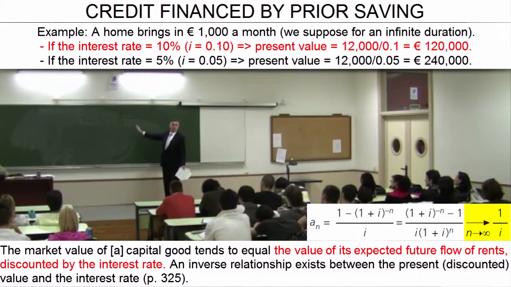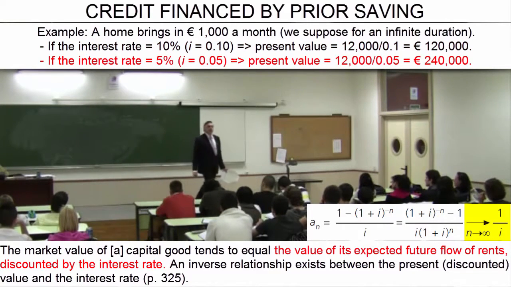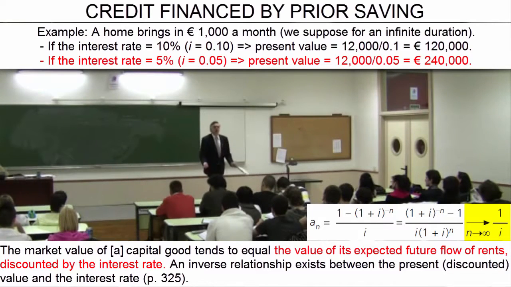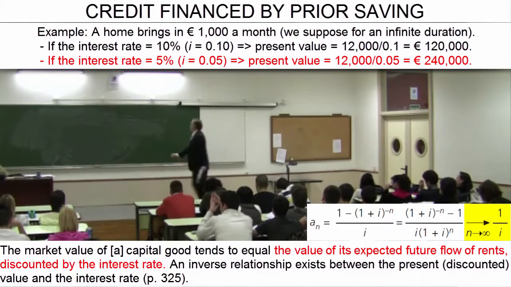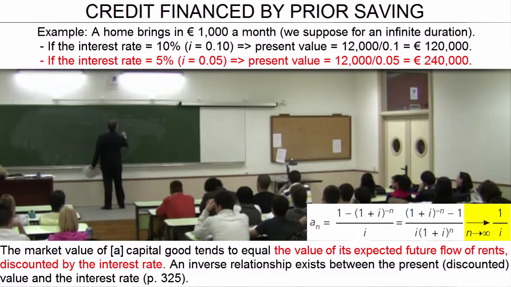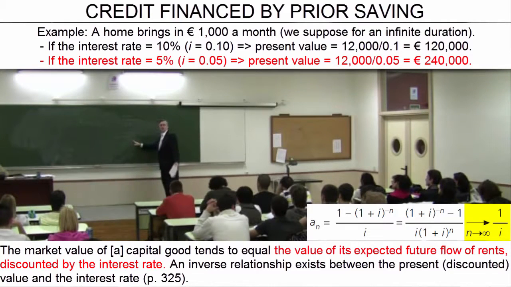Now, let us imagine people suddenly decide to save more, and as a result, interest rates drop to half, to 5%. What happens to the value of the capital equipment? 12,000 divided by 0.05. The rate has fallen from 10% to 5%. Well, it turns out that 1 divided by 0.05 is 20 times the amount, 240,000 euros.